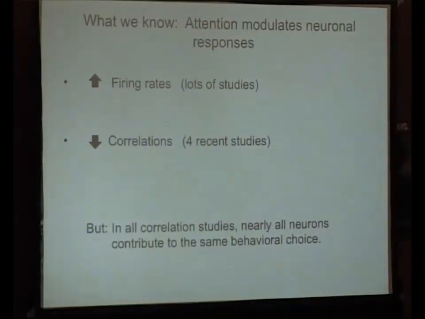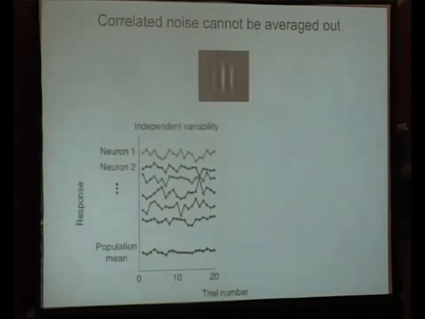But the point here really is that while we don't have an idea exactly of the role of correlations on readout, and this is complicated, and as this meeting has made clear, it's far from resolved, when neurons are all contributing to the same behavioral task, their activity might simply be averaged together in readout. And in a case where that happens, reducing correlations could conceivably increase the sensitivity of a population's response. And so this cartoon, this walkthrough may be unnecessary for this audience, so I'll try to go quickly through it.